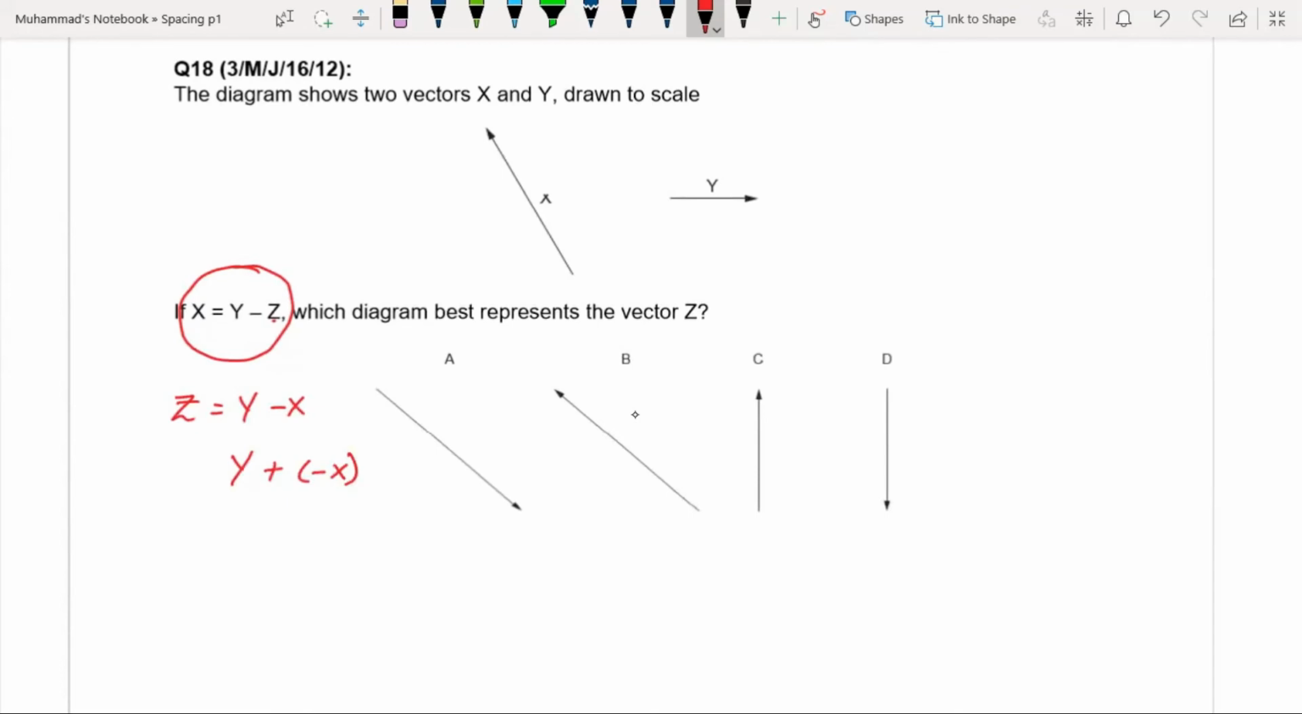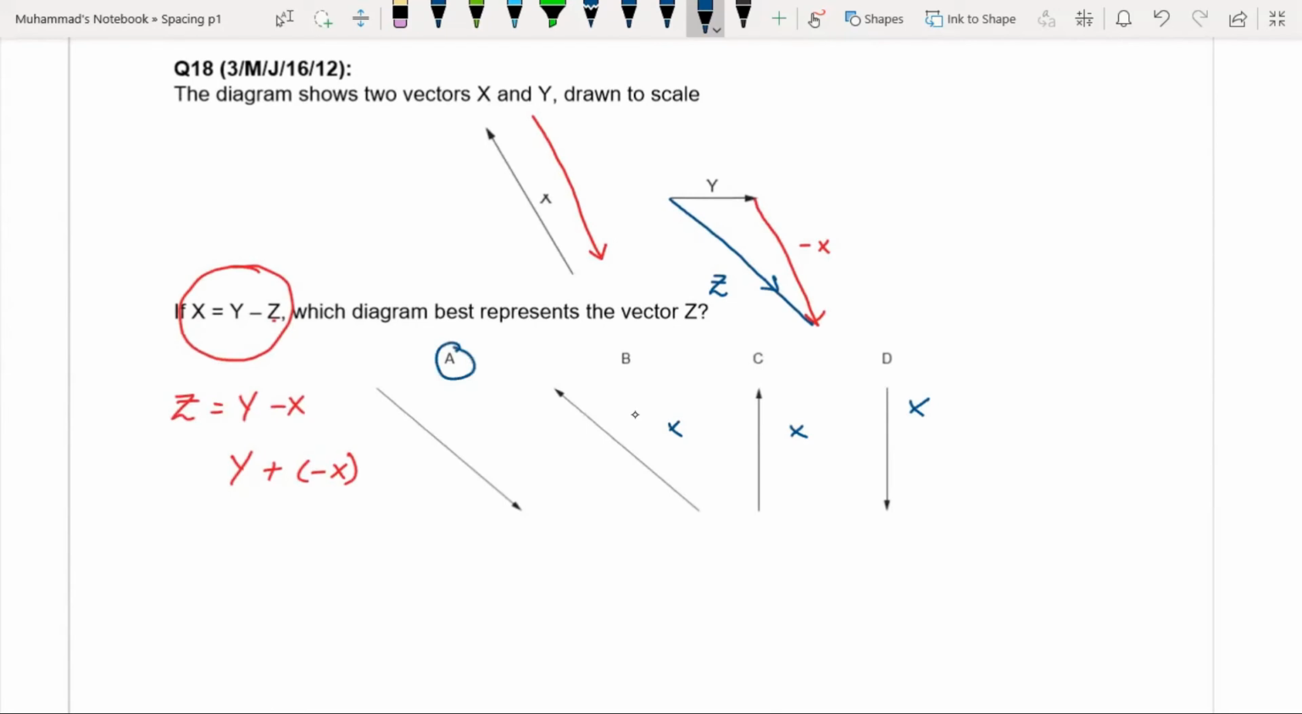So you have to find the negative vector of this x, that will be in this direction, and then you have to add it to this vector. So this is minus x. The resultant will be, now your z will be in this direction. This is the direction of vector z. So you will simply reject D, C, B. So A is the correct option for this question.